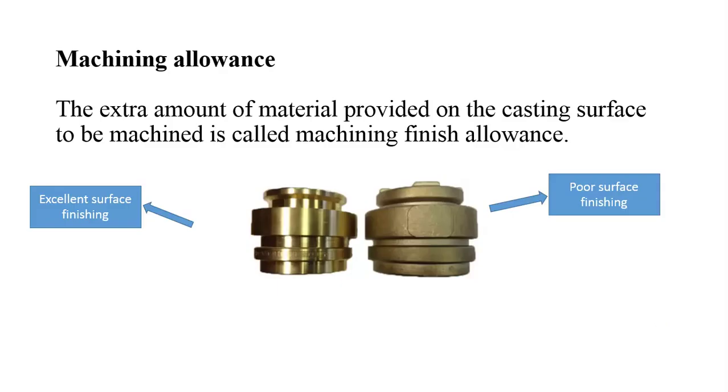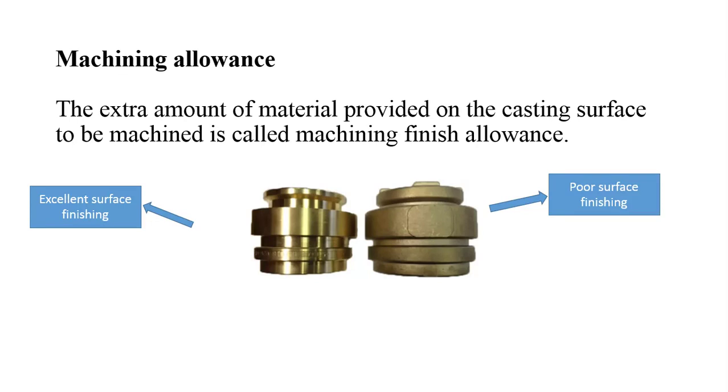Another allowance is the machining allowance. Machining allowance is generally provided to get the accurate dimension of your component. If you require a diameter or a thickness of your component within a micron, then a machining allowance has to be provided on your pattern.